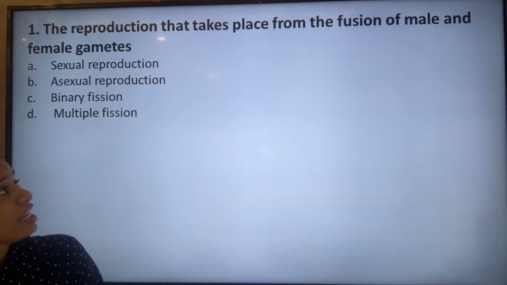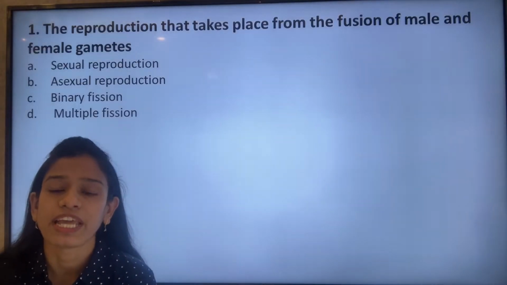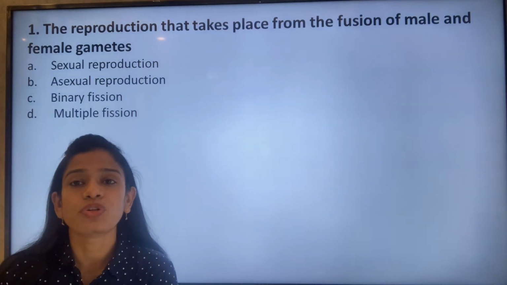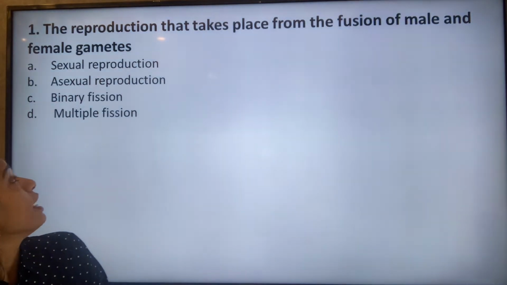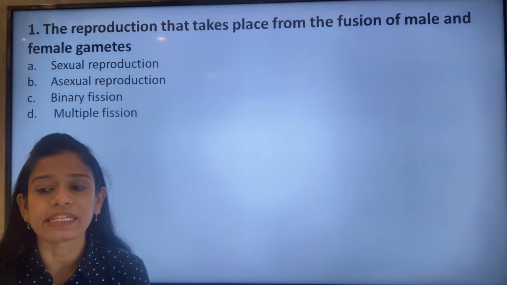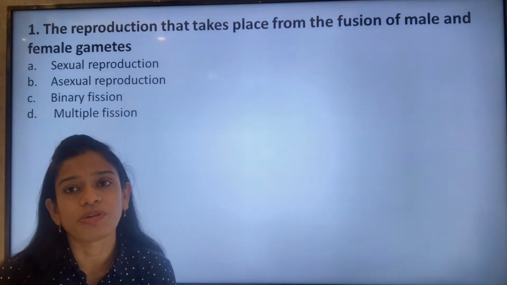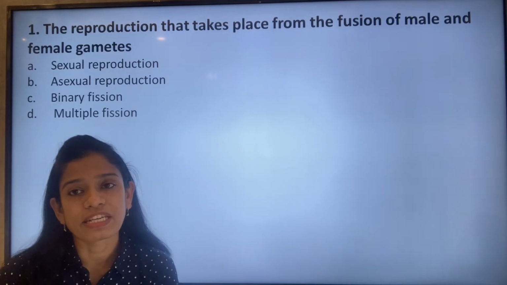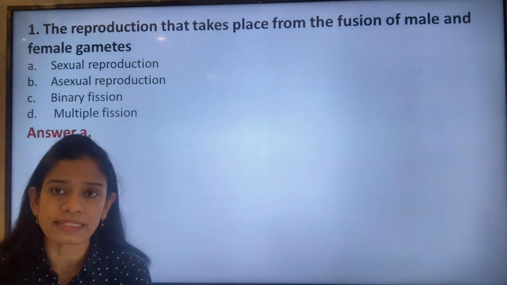The reproduction that takes place from the fusion of male and female gametes. The reproduction that happens due to the fusion of the male and female gametes is the most advanced type of reproduction, that is sexual reproduction, or option A. Options B, C and D, that is asexual, binary fission and multiple fission, are all modes of asexual reproduction. Binary fission takes place in amoeba, whereas asexual reproduction happens in lower classes of animals. So option A is the correct answer.